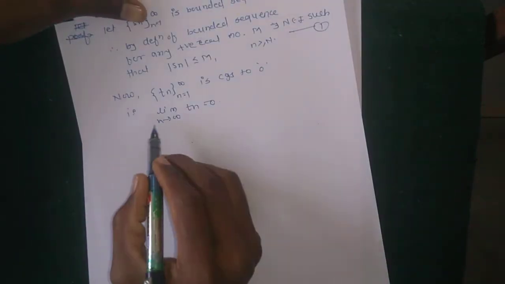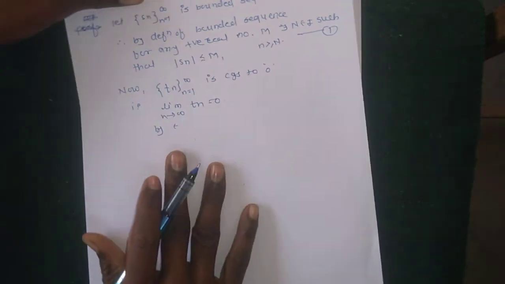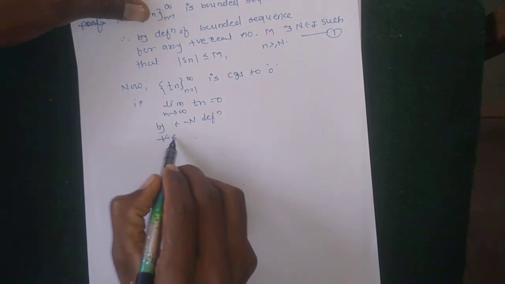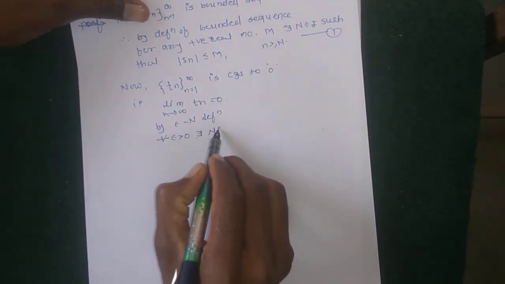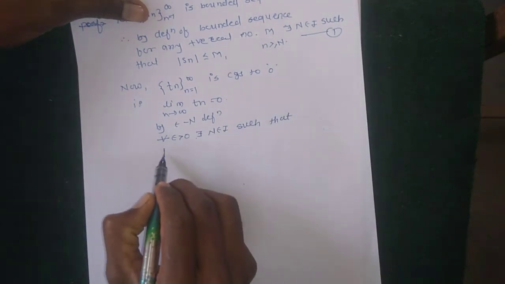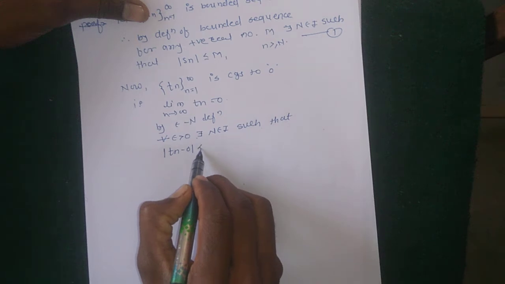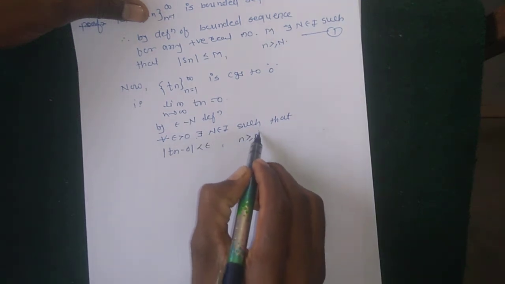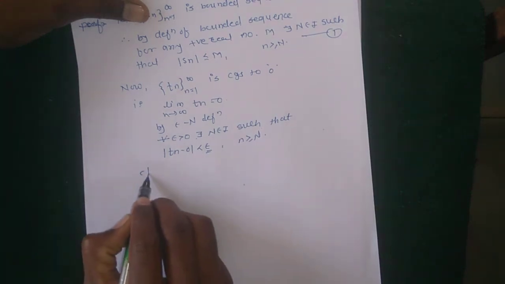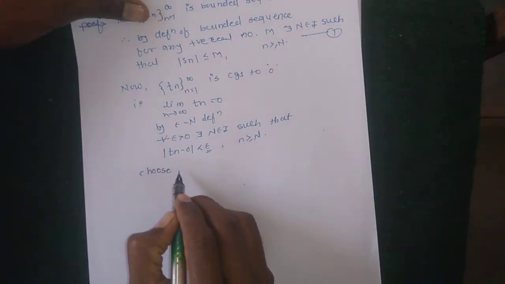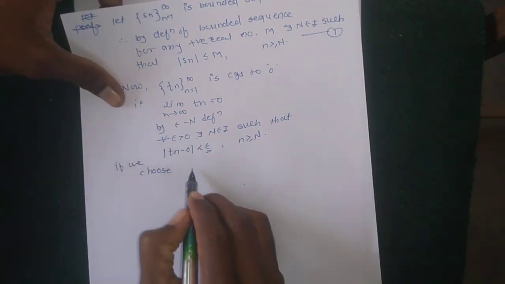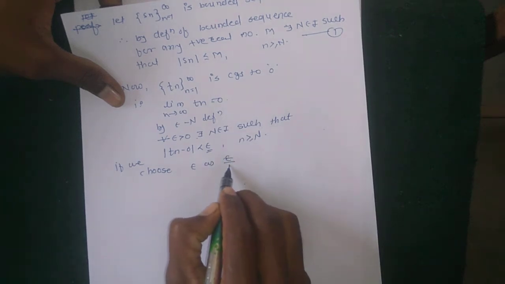Therefore, by the epsilon-N definition, for all epsilon greater than 0 there exists N belonging to I such that |Tn minus 0| is less than epsilon whenever n is greater or equal to N. So here we choose epsilon as epsilon divided by m.